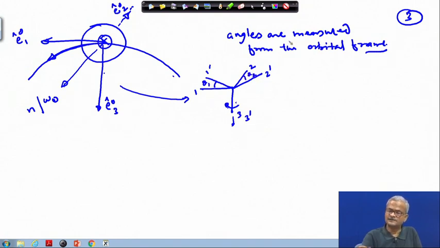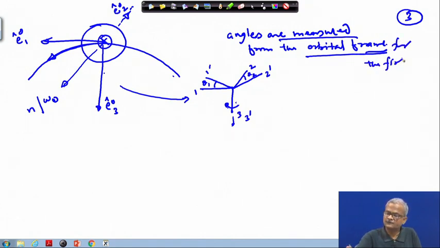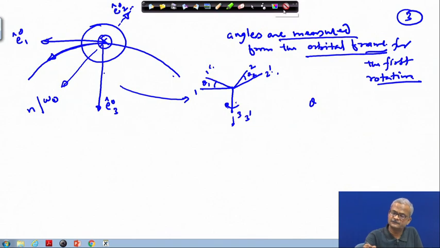All the rotation angles are measured from the orbital reference frame for the first rotation, and thereafter it has changed, because now it has become 1 prime, 2 prime and 3 prime. So no longer is this the orbital reference frame. So 3 sequential rotations we can give. Say first we have given about the 3. So we are writing that as theta 3, not theta 1. This is theta 3, which is equivalent to psi.